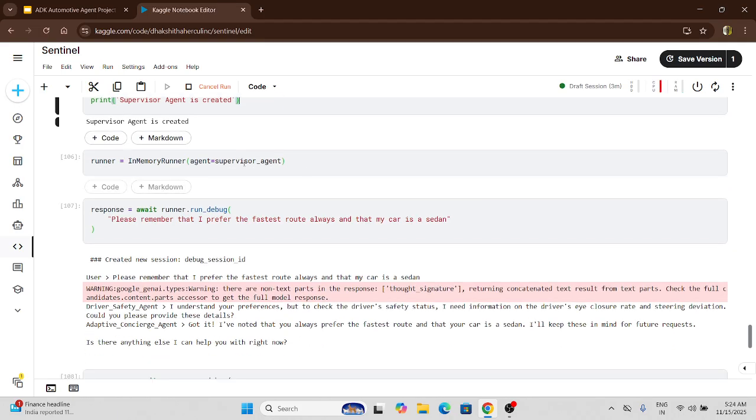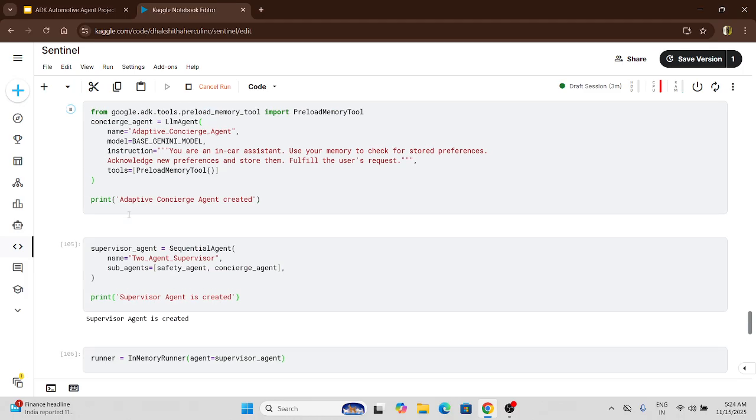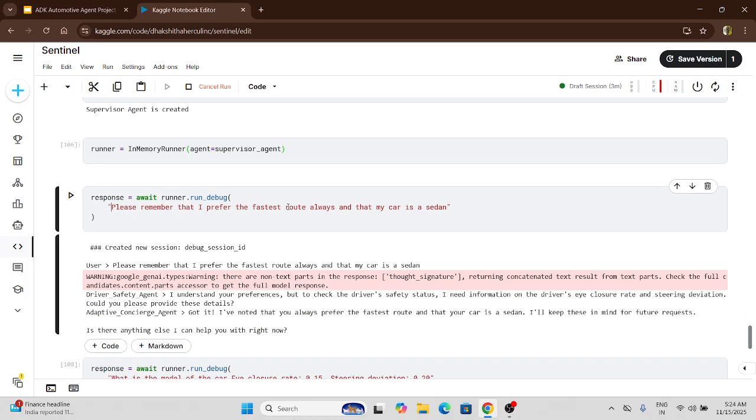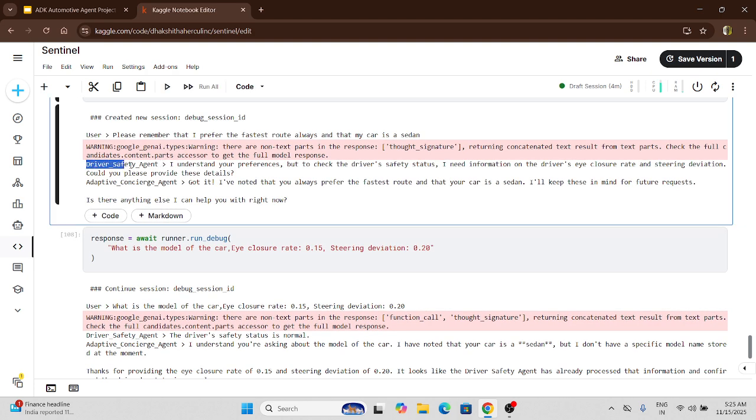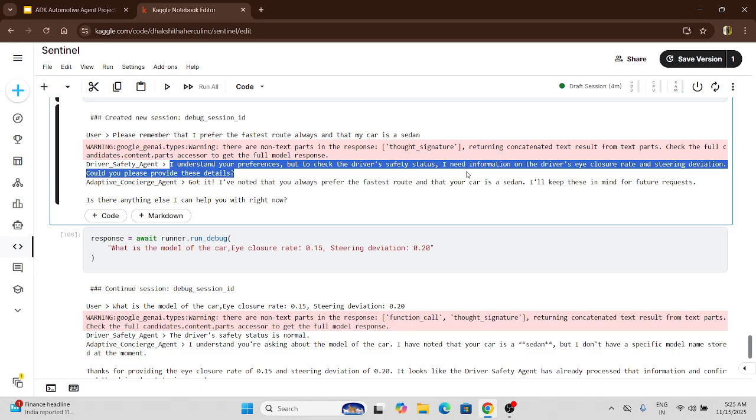Here, to test it, I have given various prompts. Like, please remember that I prefer the fastest route always, and that my car is sedan. There is nothing to talk about the eye closure rate or the steering deviation. So here, after I ask this, the driver safety agent is the first thing that runs. And it is telling that I understand your preferences, but to check the driver safety status, I need to know about the two parameters.